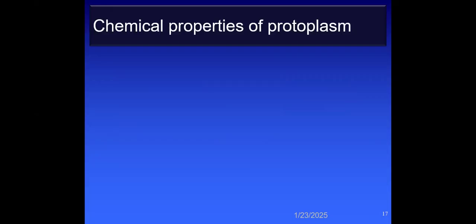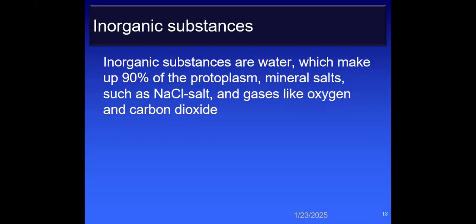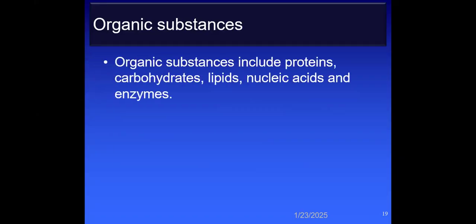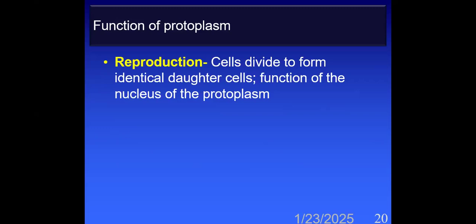Now, what are the chemical properties of protoplasm? The chemical properties of protoplasm can be divided into inorganic and organic substances. The inorganic substances include water, which makes up to 90% of the protoplasm. The other inorganic substances are mineral salts, and gases like oxygen and carbon dioxide. On the other hand, organic substances include proteins, carbohydrates, lipids, nucleic acids, and enzymes. Enzymes are also proteins.